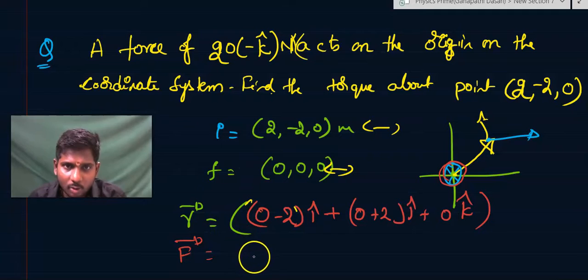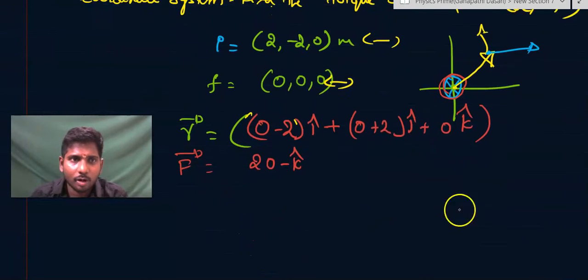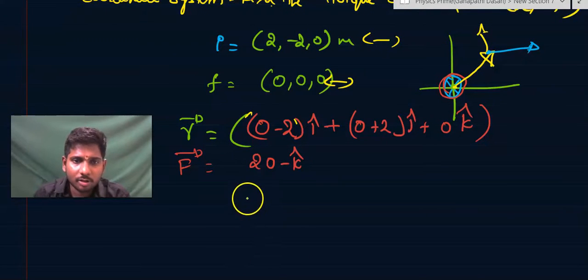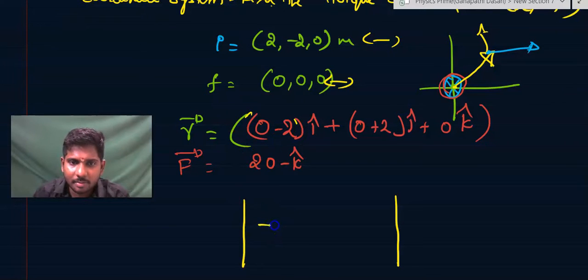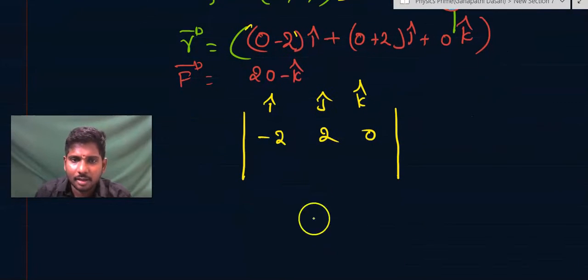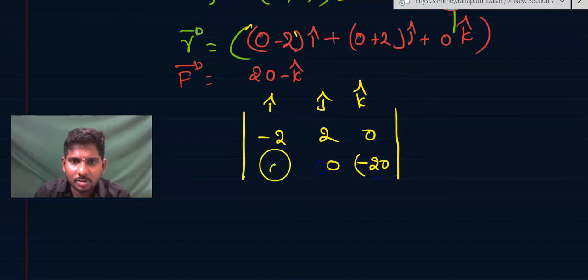The force vector is how much? 20 into minus k cap. So if you have to find the torque, you know how to find the cross product. The first vector is written here: minus 2, 2, 0 along i cap, j cap, k cap, and the second vector is 20 into minus k cap, that is nothing but 0, 0, minus 20.